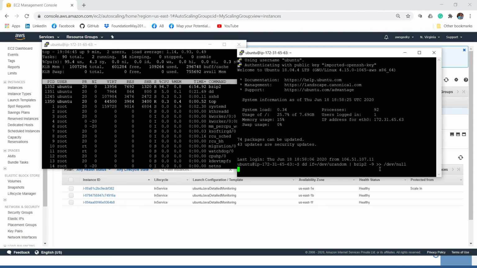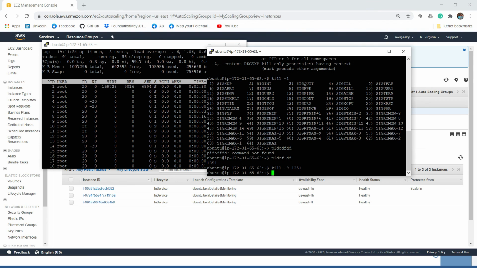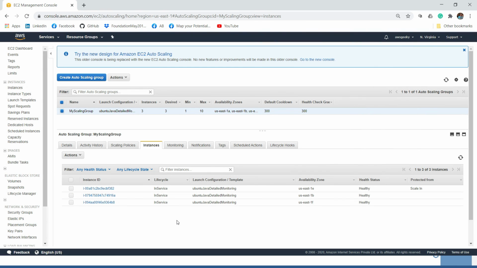Let me switch off this dd command. So I have just the dd process which is running in the EC2 instance, and the CPU utilization came back to 0. So now the scale in functionality should be triggered.